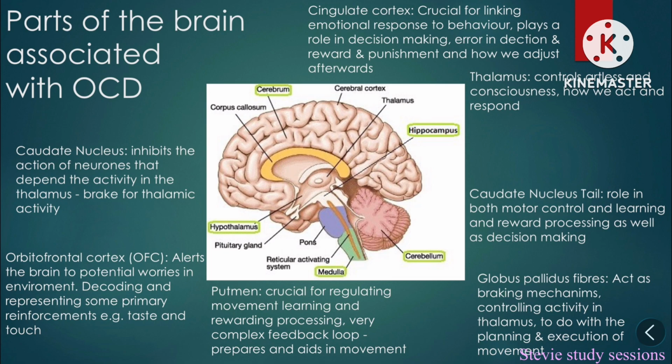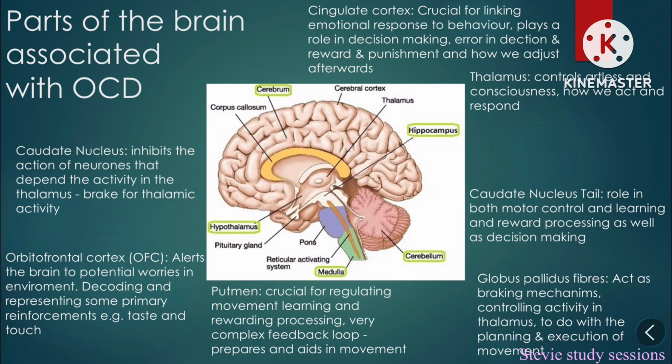The caudate nucleus inhibits the action of neurons that depend on the activity in the thalamus. It's a brake for the thalamic activity. The orbitofrontal cortex, or OFC, which I will now refer to it as, alerts the brain to the potential worries in the environment, decoding and representing some primary reinforcements, for example, taste and touch. The putamen is crucial for regulating movement and learning and reward processing. It's a very complex feedback loop, and it prepares and aids in movement.